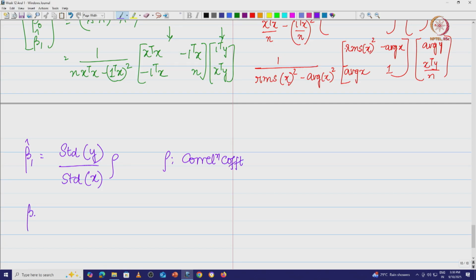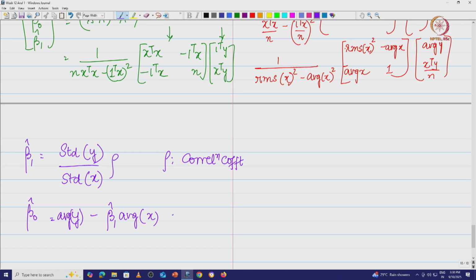And then beta naught hat is nothing but the average of y minus beta 1 hat into the average of x.